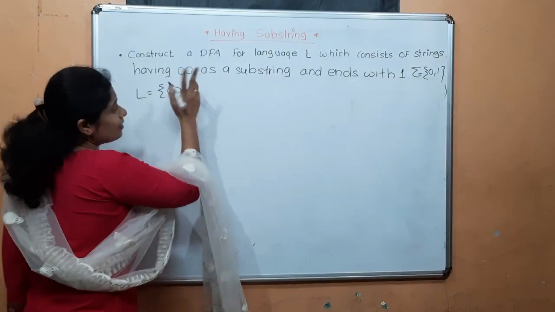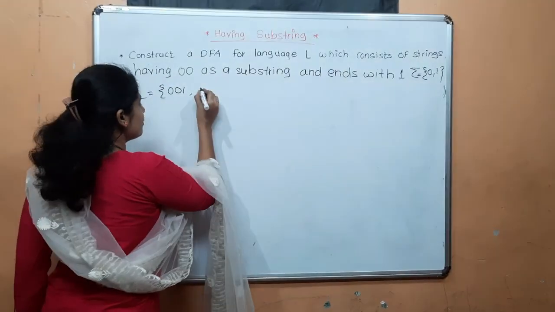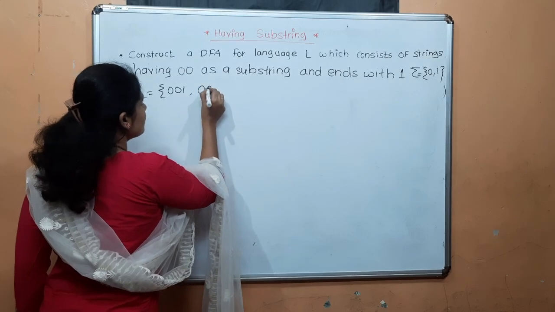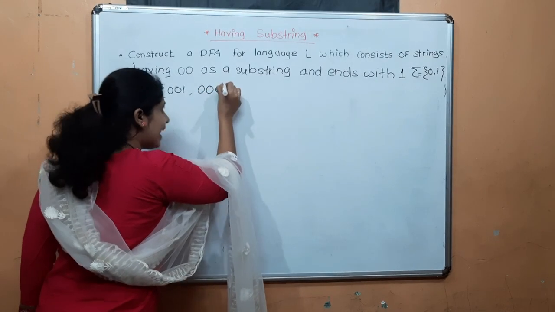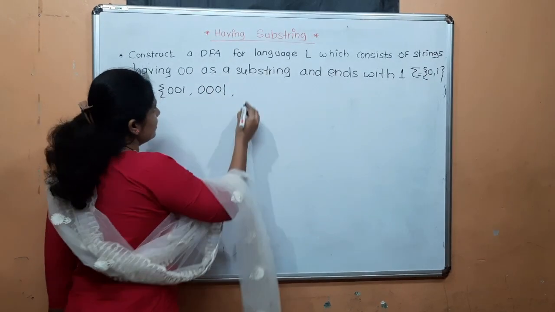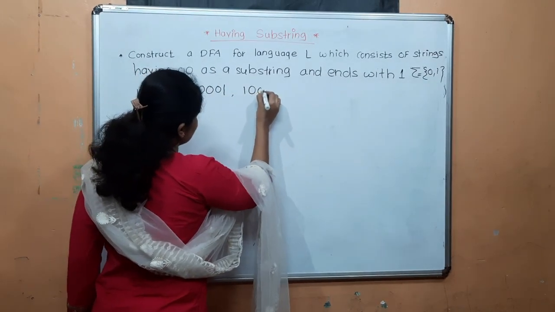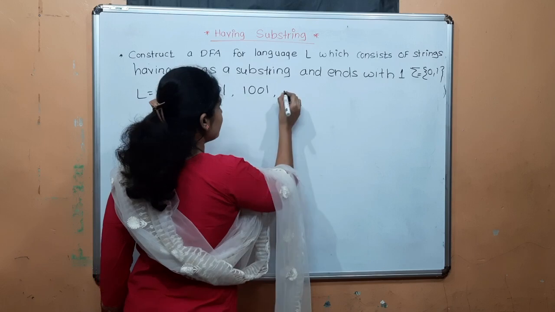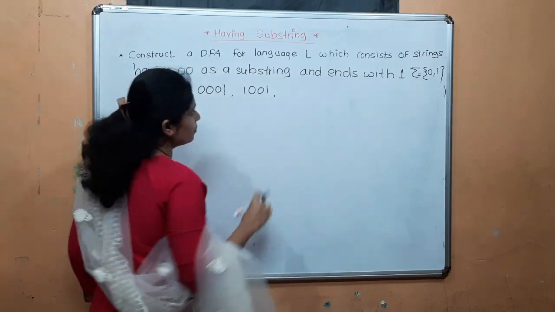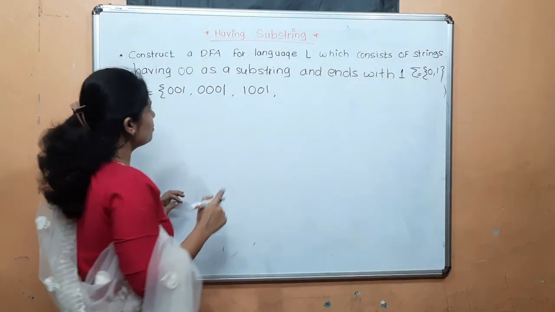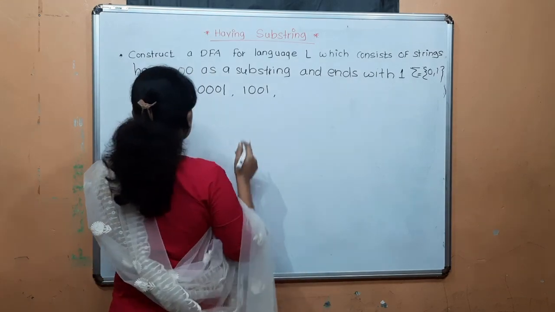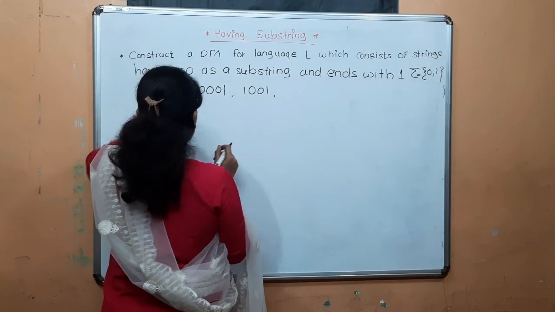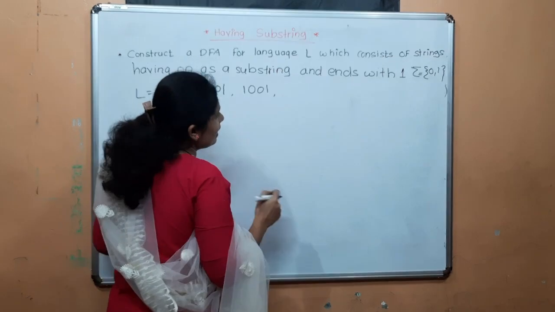See here, there is no condition of starts with, so we can start with either 0, then having substring 00 and ends with 1. Then it can start with 1, 1001. 2 is not given in the alphabet set, so it cannot. Now see here, in between having and ends with we can write anything.